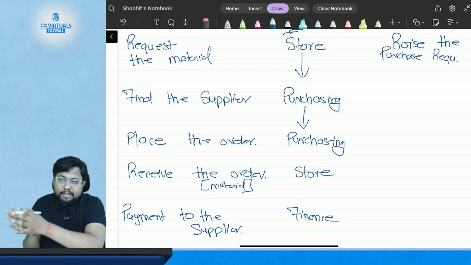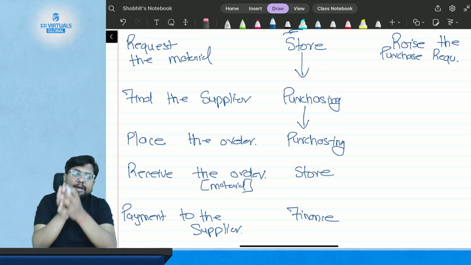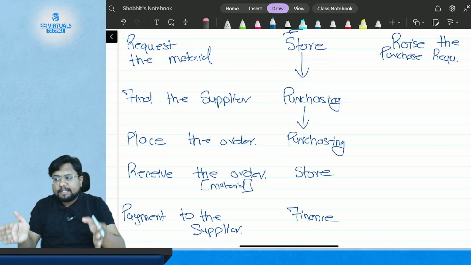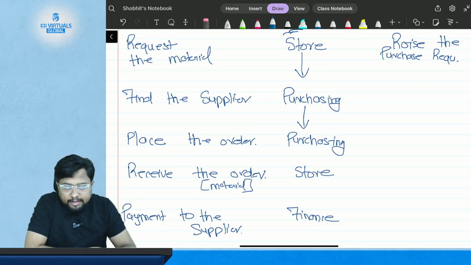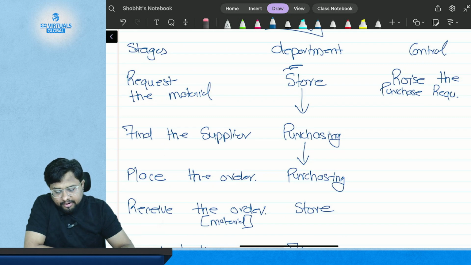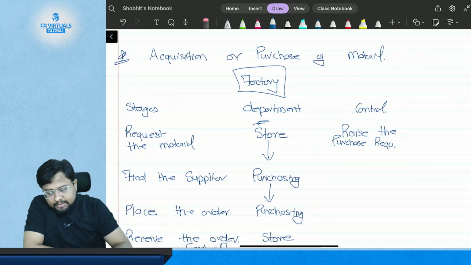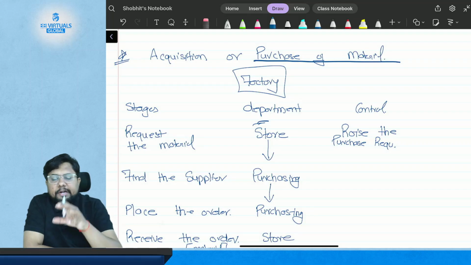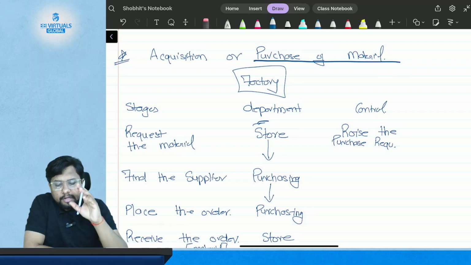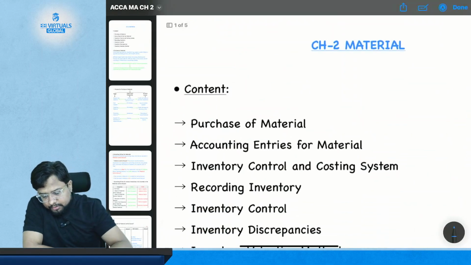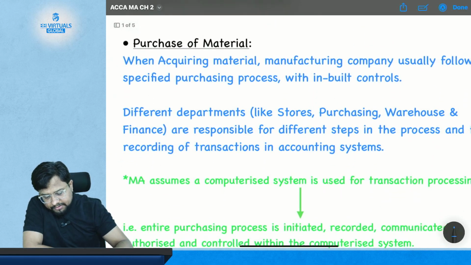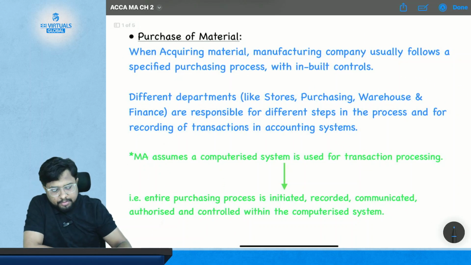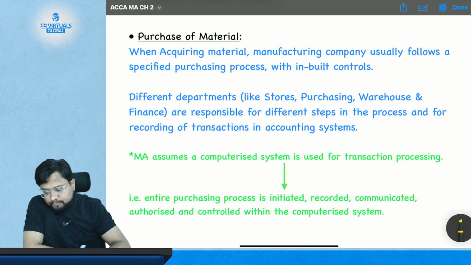So when you place the order, when you find the supplier, when you make the payment, all these activities are about getting the material into the factories. Okay. So this is about the purchase of material. Now let's read this topic in detail from the notes. So now we come to the notes, where the first topic is purchase of material. Okay. So let's start reading.